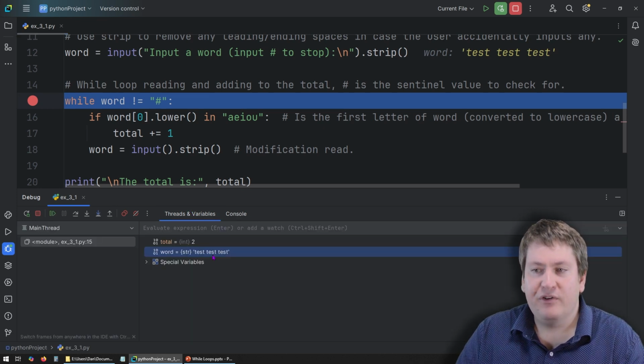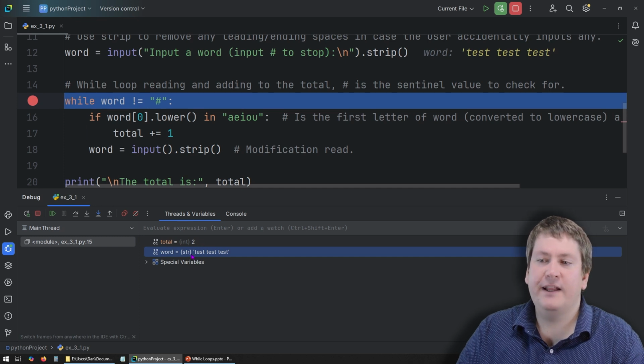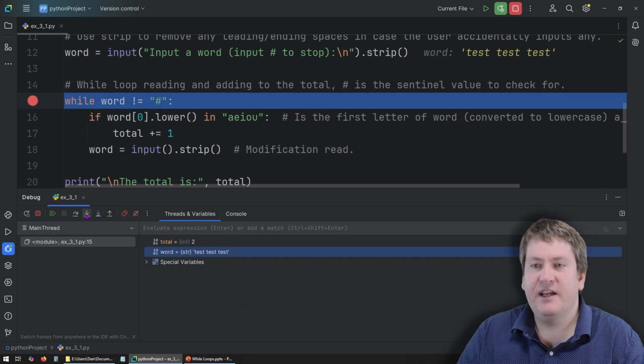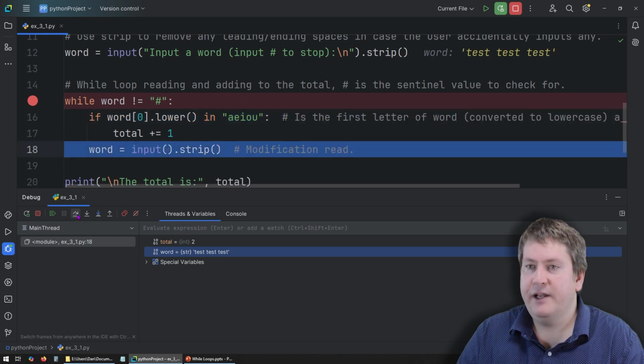And you can see in the computer's memory, the leading and trailing spaces are gone thanks to strip, but the spaces in the middle are not affected because it only removes trailing and leading spaces. Again, we test if that's equal to the hash sign. It's not. Now we're checking if the first character, the T, is in there. It's not, so we're not going to enter the if statement. We're going to jump over it.